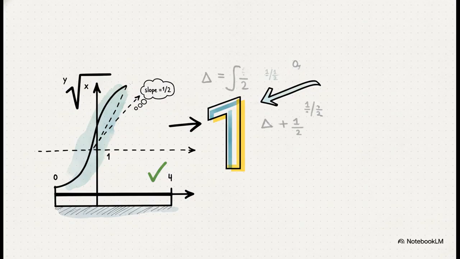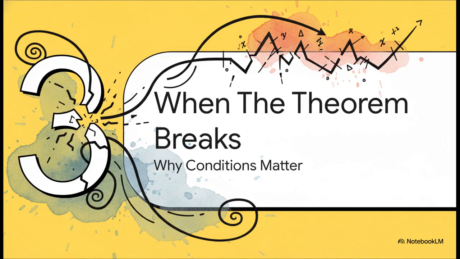Now we're not quite done. There's one last crucial check. Is our answer, c equals 1, actually inside the interval we started with, between 0 and 4? Yes, it is. See? The theorem held up. It guaranteed a spot, and we found it. Now, this is where it gets really interesting. What happens when the guarantee is off? Those two conditions we mentioned, continuous and differentiable, they aren't just suggestions, they're hard and fast rules. So let's see what happens when we try to break one.